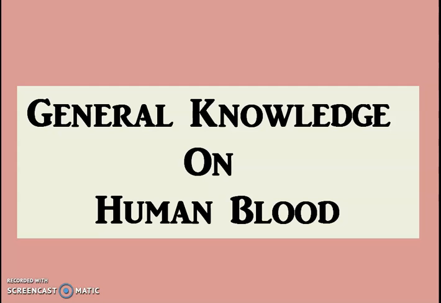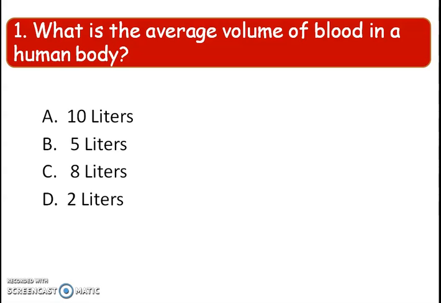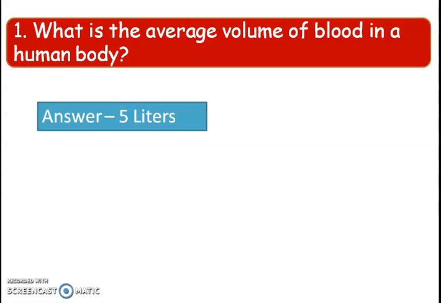Okay, now let's start. Prothom proshno to hoise, what is the average volume of blood in a human body? Options: 10 liters, 5 liters, 8 liters, 2 liters. And the right answer is option B, 5 liters. As an adult human being, average 5 liters of blood thake.